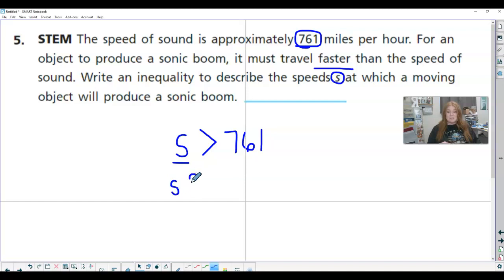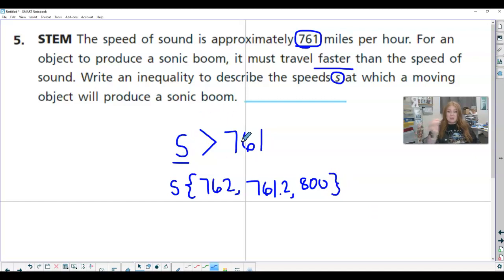So let's think about some things and just double check ourselves. If it goes 762 miles, that would create a sonic boom. If it goes 761.2 miles, that's greater, and that would produce a sonic boom. Right? 761 is just sound. That's not a boom. It's just sound. I could make it go 800 miles, and that would be greater and create a sonic boom.